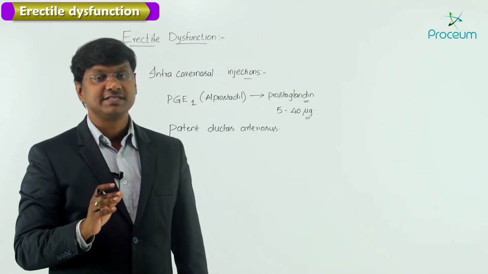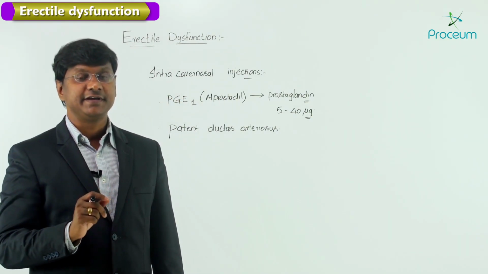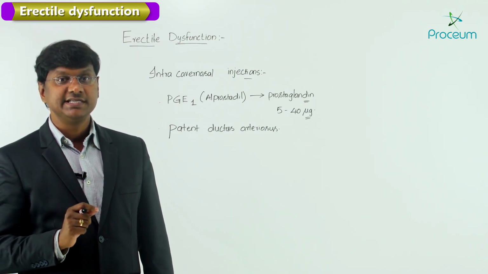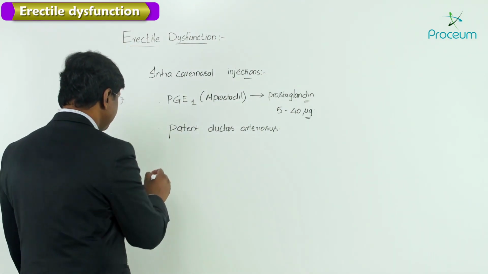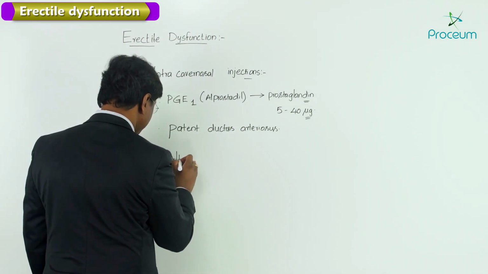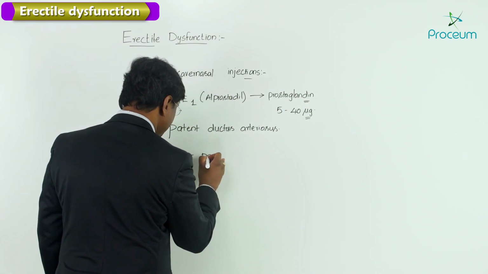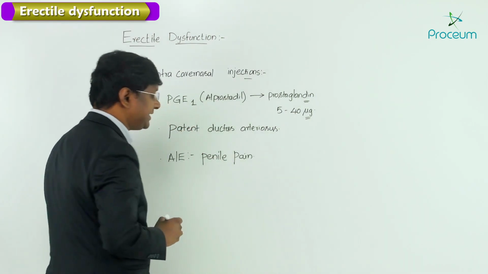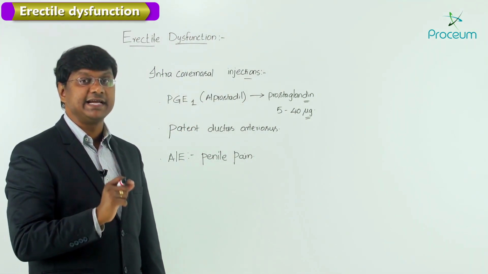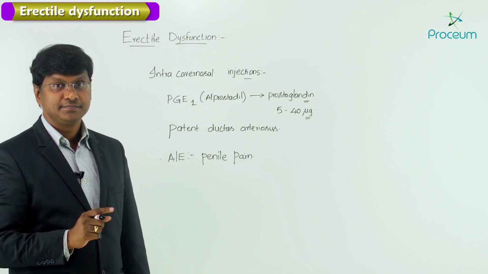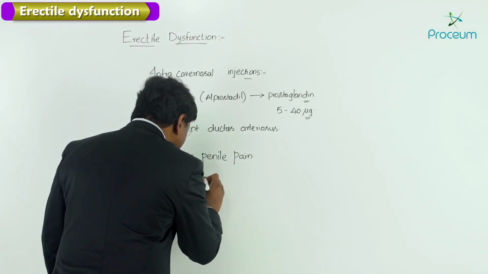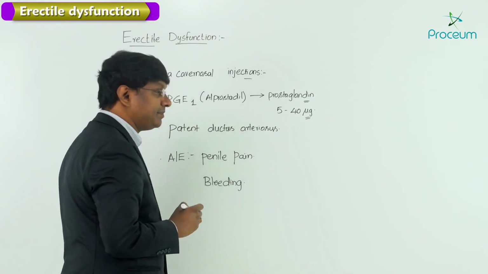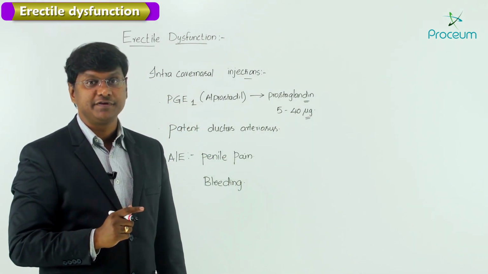And what are the common side effects? The common side effects of this particular Alprostadil include pain at the injection site, that is penile pain, and there can also be bleeding at the site of injection.